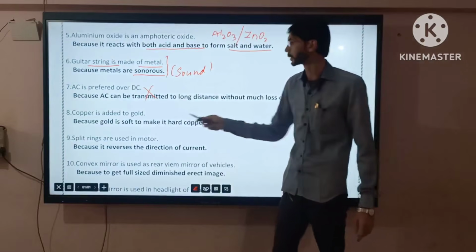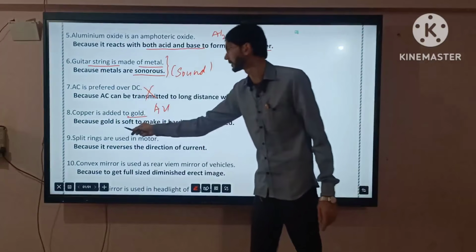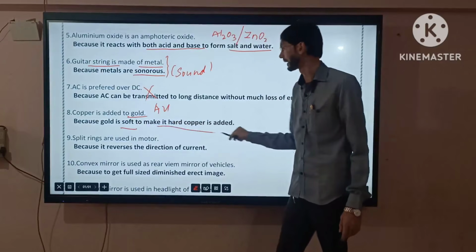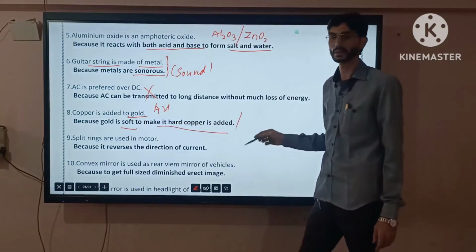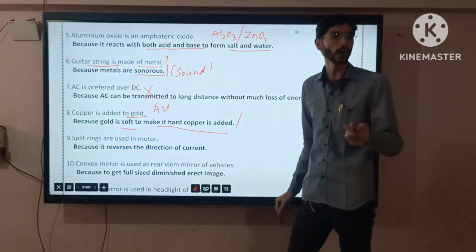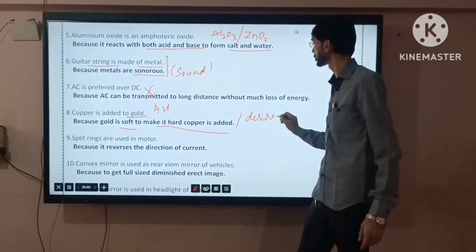You know very well, pure gold is very soft. To make it hard, copper should be added. When we add copper to gold, the gold becomes a little hard, and thereafter we are able to give it the desired shape.